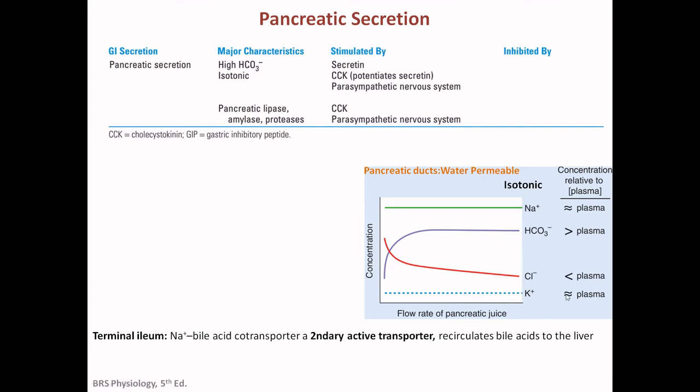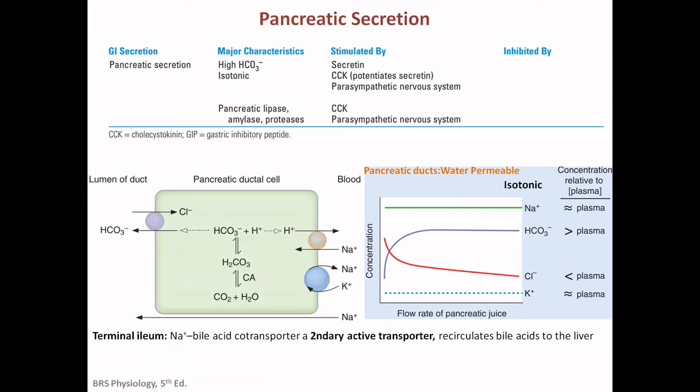So in the final, the concentration of the solutes in the pancreatic secretion is isotonic to that of plasma, whereas the saliva was hypotonic. So sodium is similar to plasma, potassium is similar to plasma, and depending on the flow rate, the bicarbonate concentration increases sharply and the chloride concentration decreases sharply. It depends on the flow rate. But finally it is isotonic, and these are the major constituents.